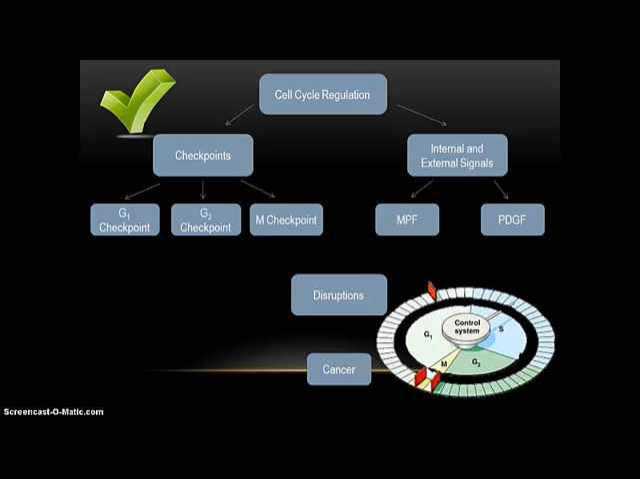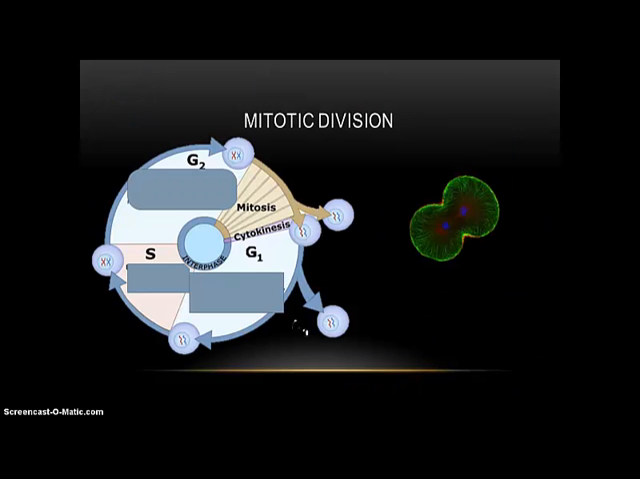And we'll also talk about what happens when there are disruptions in these checkpoints, when the checkpoints don't work, the signals aren't received, and stuff like that. What happens to the cell when this happens? What do these disruptions cause? Well, in most cases, if the checkpoints are disturbed, it will cause cancer. Cancer is probably one of the worst things that can happen, but that's what happens when the cell cannot regulate its cycles. So let's continue.